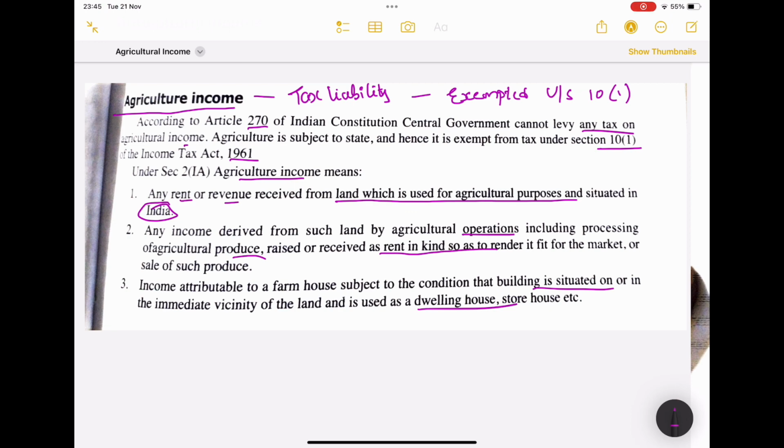For that particular reason we are going to learn this concept. In the next slide I'm going to give some examples of agricultural income and non-agricultural income in this video.